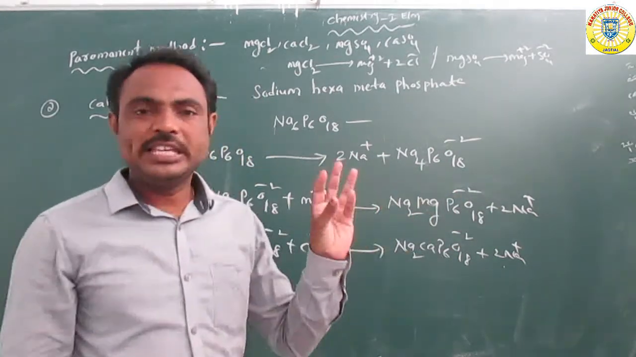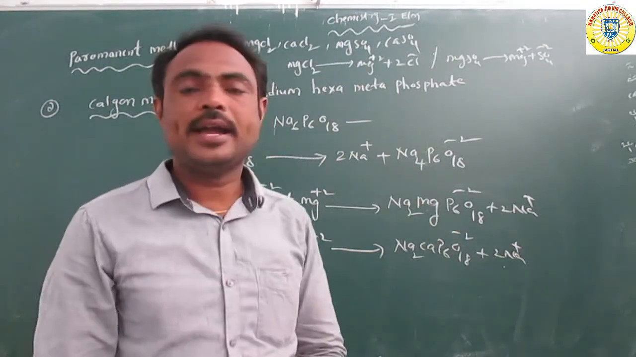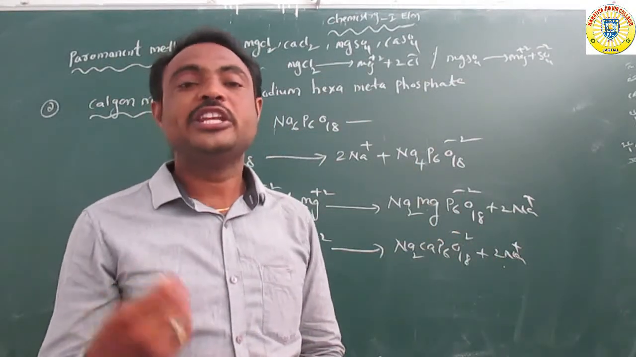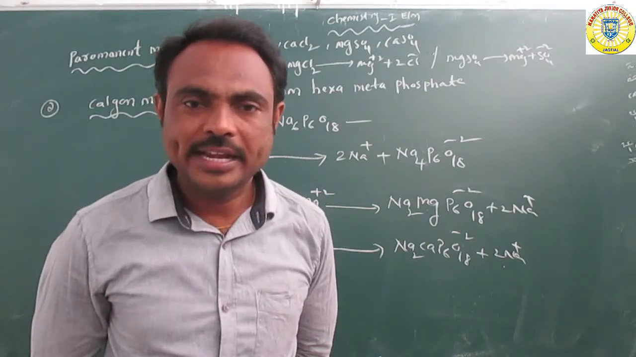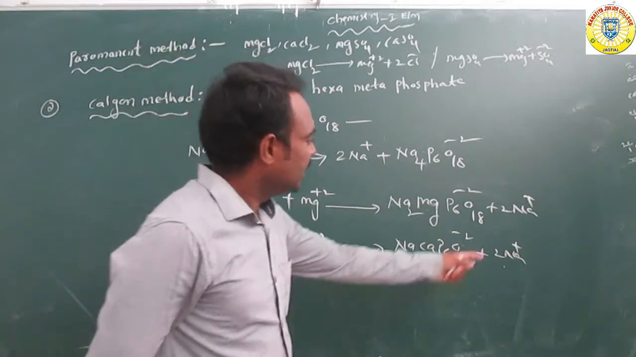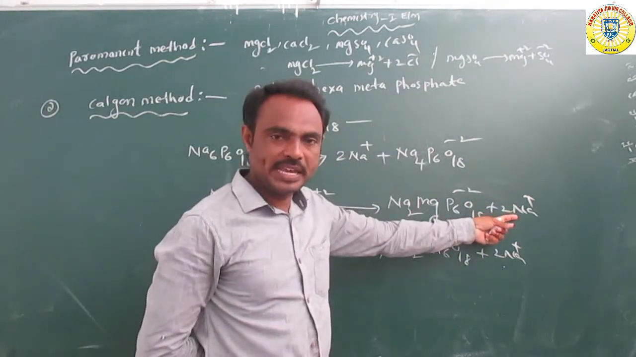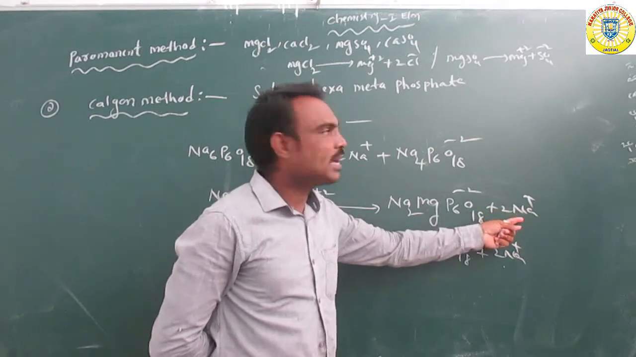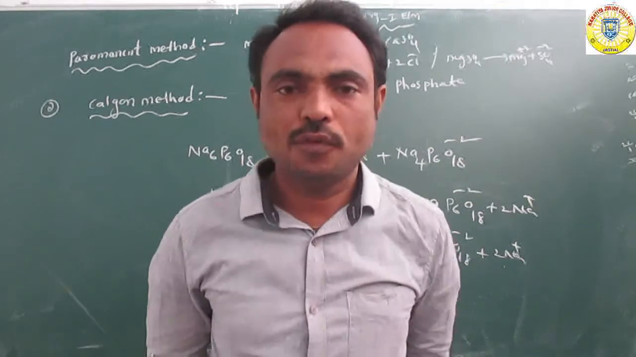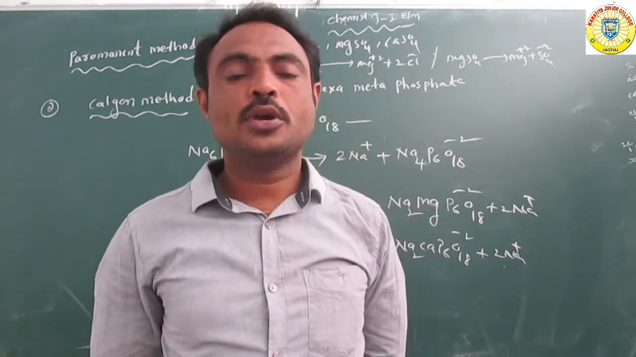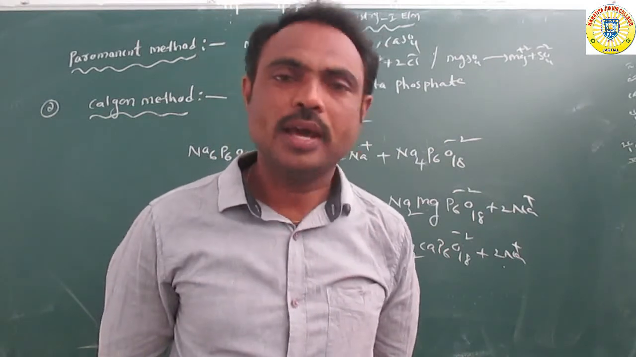So in this process we remove the magnesium chloride and magnesium sulfate, or calcium chloride and calcium sulfate. These 2Na plus ions react with chloride to form 2NaCl, or with SO4 minus 2 to form Na2SO4. Okay, so that was treatment with washing soda.